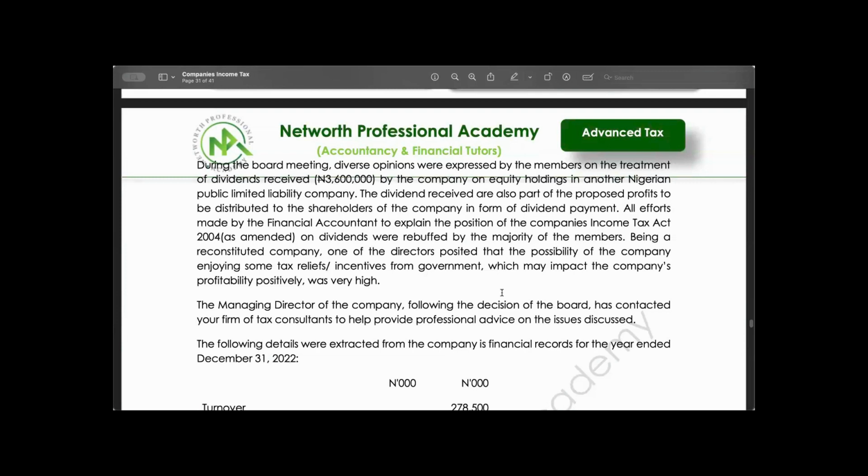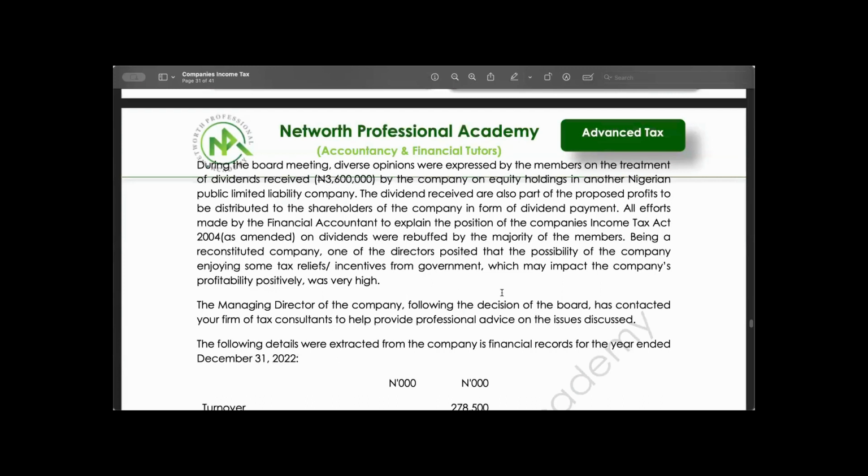The dividends received are also part of the proposed profit to be distributed to the shareholders of the company in form of dividend payments. All efforts made by the financial accountant to explain the position of the Company Income Tax Act 2004 as amended on dividends were rebuffed by the majority of the members.